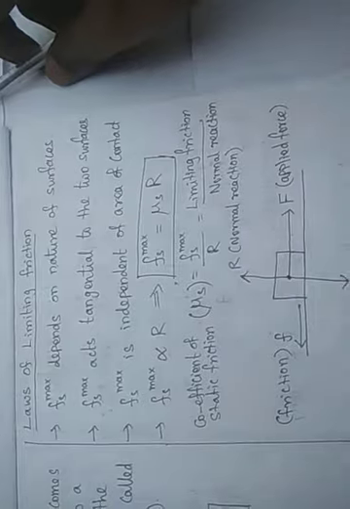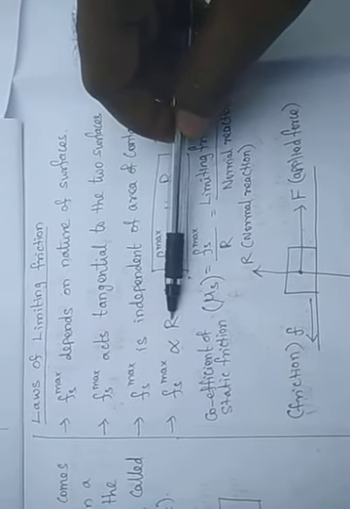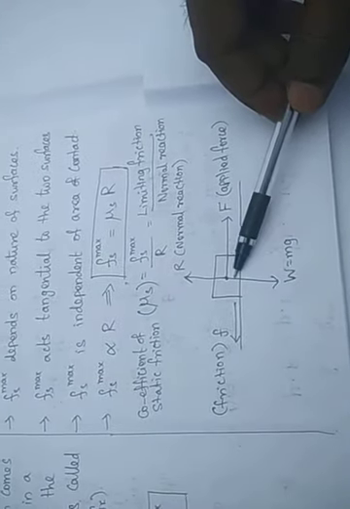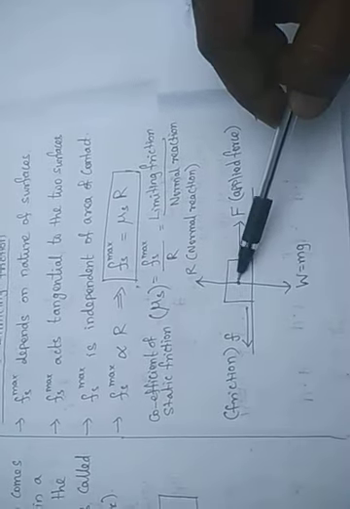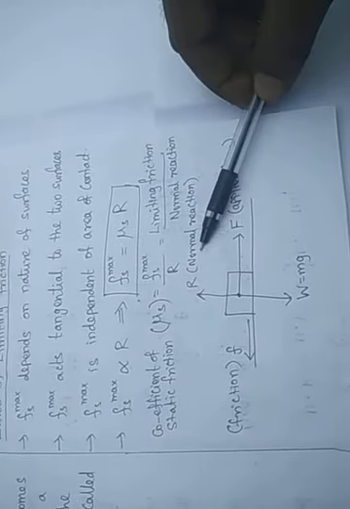Whether it is a small body or a bigger body, the friction will be the same maximum. It does not depend upon the contact surface area. So the Fs max is directly proportional to the reaction force. How, sir? How is it possible? Very simple. Already I told you that whenever the body is on the surface, the weight acts downwards because W is equal to mg. The upward force equal and opposite to the gravity force is called the normal reaction force.